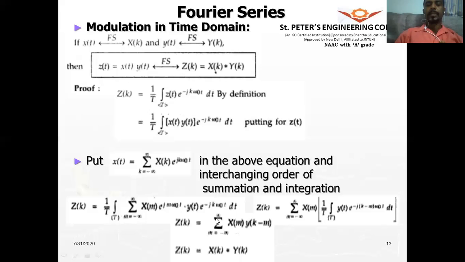And now this is not the periodic signals. So therefore, in the discrete time, we will have the summation from minus infinity to plus infinity. So this is nothing but the convolution formula. We represent it with the convolution notation, x of k convolved with y of k. So therefore, we have proved that the multiplication in the time domain is nothing but convolution in the frequency domain. So that is what we have proved.